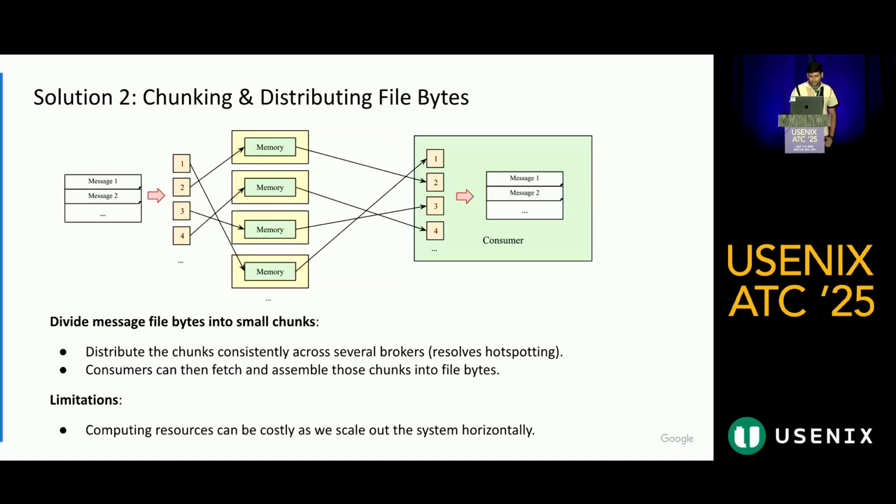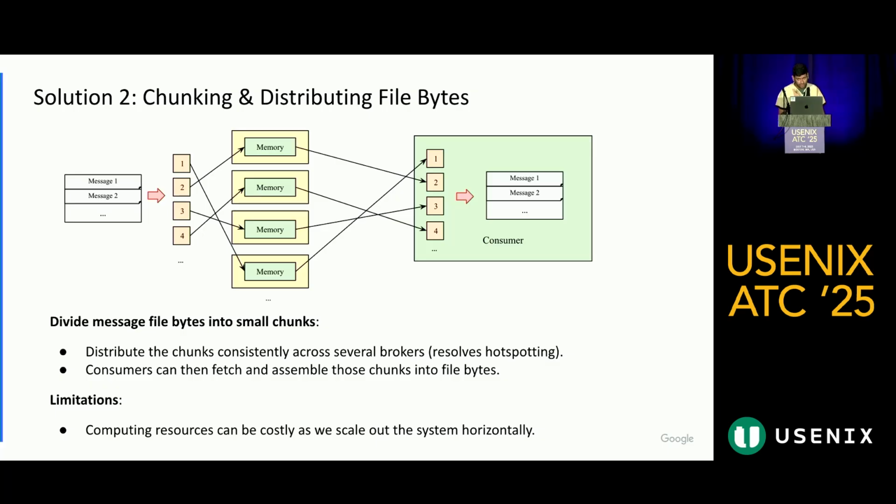In order to get around the NIC limits, we take the message file and divide it into smaller chunks. We distribute those chunks among n number of brokers, and consumers are expected to fetch those chunks from those brokers, assemble the message file out of them, deserialize the messages and deliver them. In this process we have another problem: as we scale out the number of brokers, we are also paying the cost of processing.